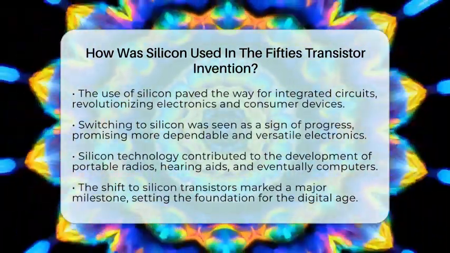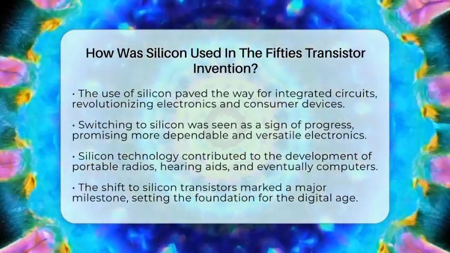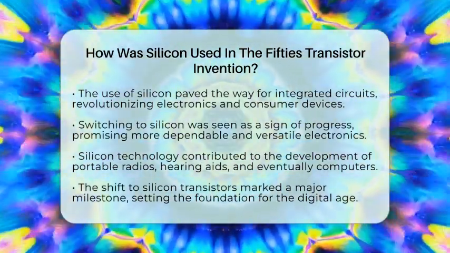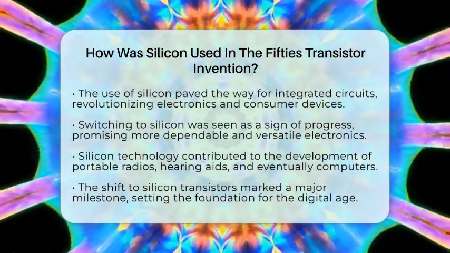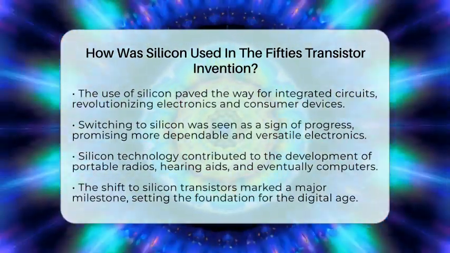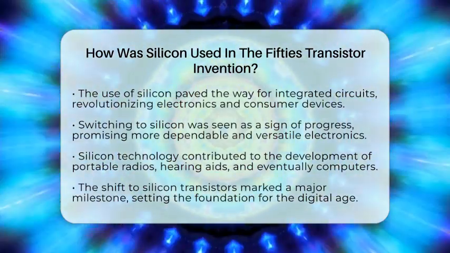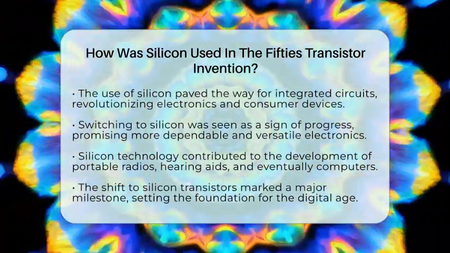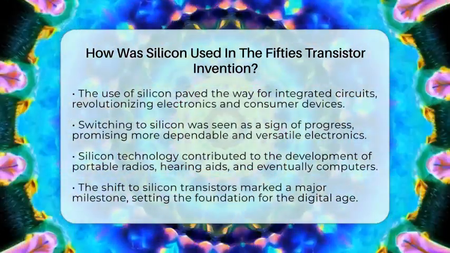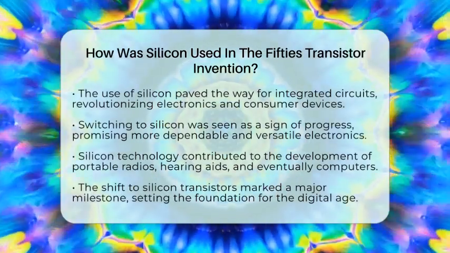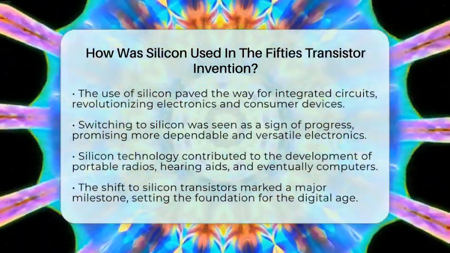So, in the 1950s, silicon was used because it offered better temperature tolerance and lower leakage currents than germanium. The techniques to grow and dope high-purity silicon crystals made it possible to produce reliable transistors on a large scale. This shift marked a major turning point in the history of electronics, setting the stage for the entire digital age.